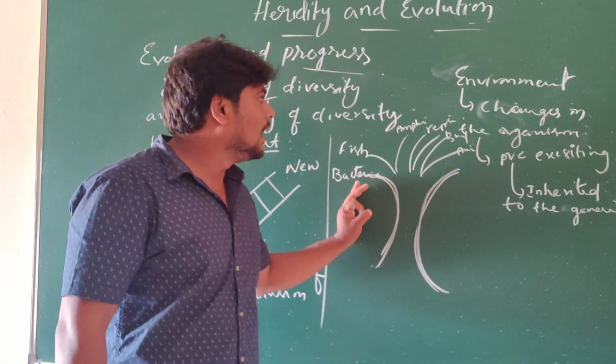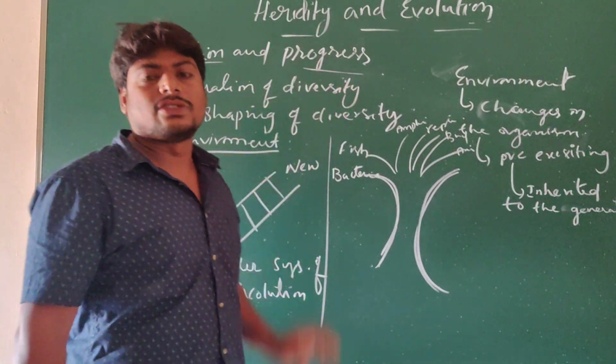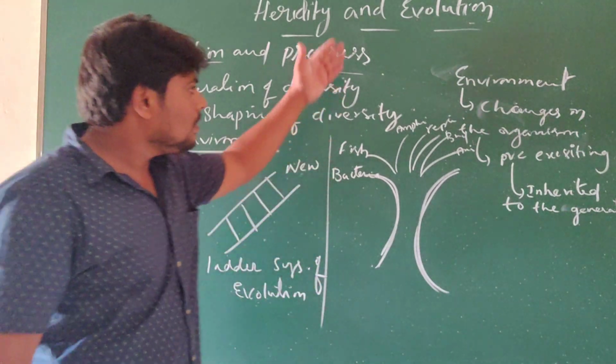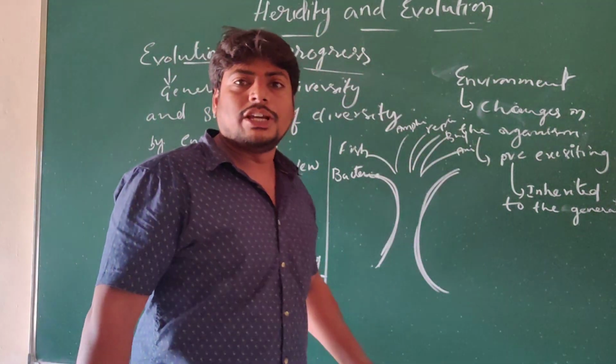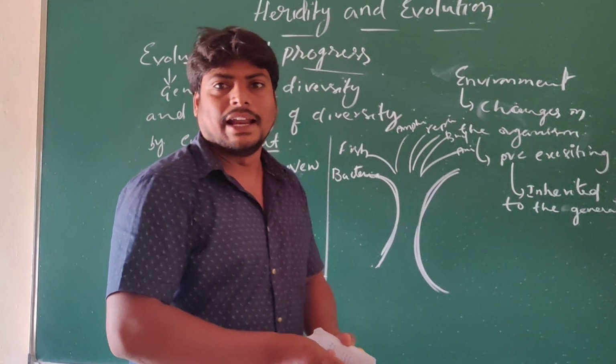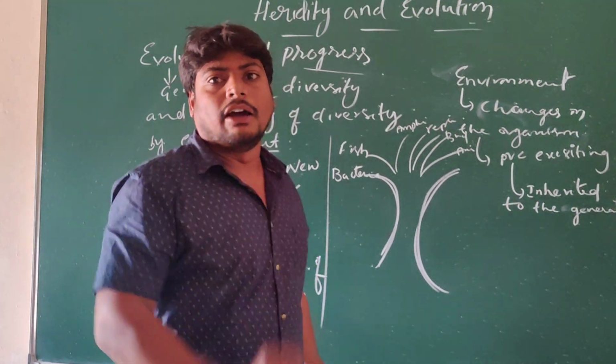Understand? This is what we can see: evolution occurs in a branching tree system but not in the system of a ladder. Understand? See, the environment changes. How is this helpful for the organism, and how can we see that it developed from simplicity to complexity?